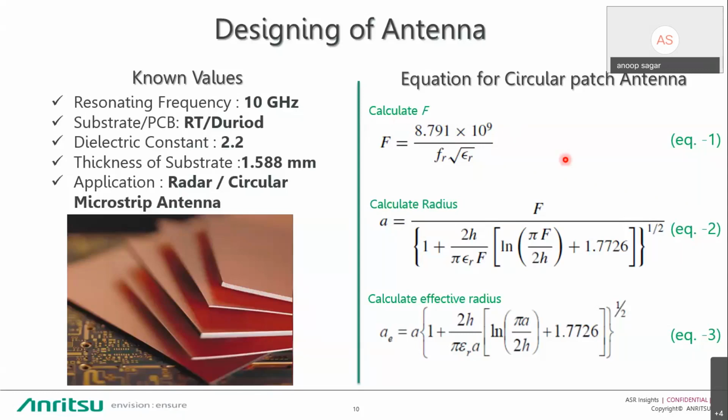On the right hand side, equations 1, 2, 3 are taken from Balanis, where you calculate the radius of the patch antenna at 10 gigahertz. You can put all the values on the left hand side into these equations and easily calculate the radius of the circular patch antenna.